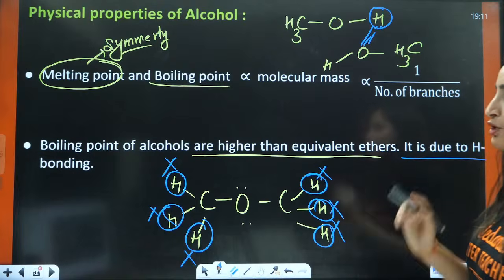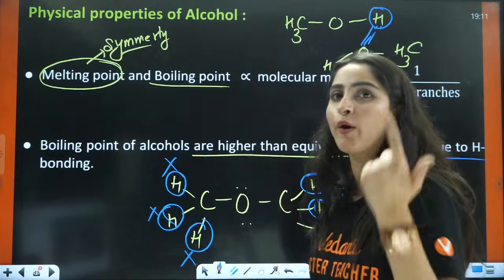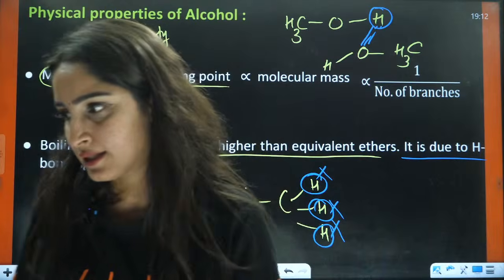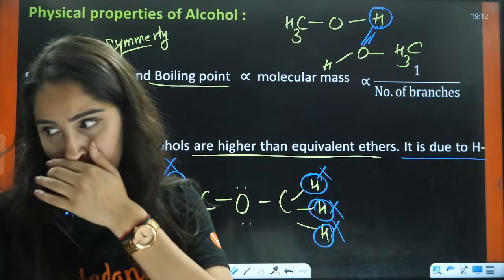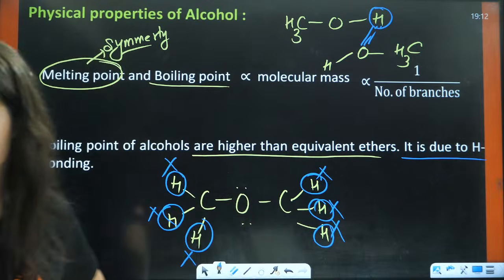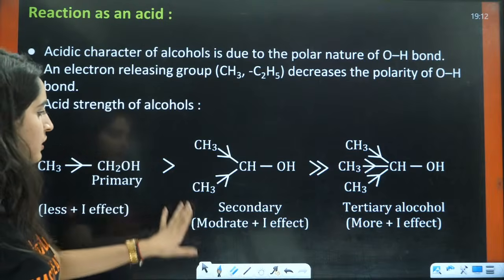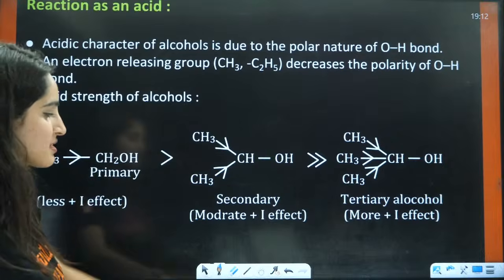It is due to the hydrogen bonding. They are saying it is due to the hydrogen bonding that alcohols have a high boiling point as compared to ethers. Yes? Very good. Yes, ma'am, the electronegativity difference is low. Very good. Now, next is reactions as an acid.